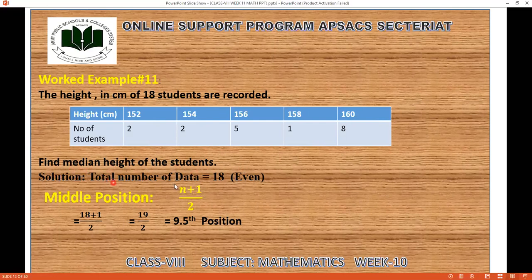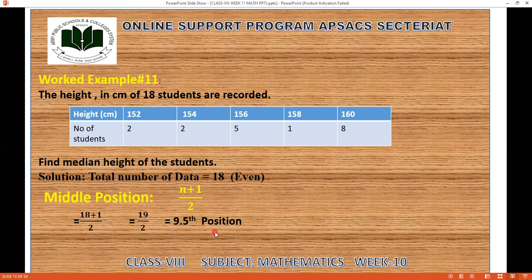So the total number of data we have to find. Over here in the statement we have that 18 students are recorded. You can also count from over here the total number of students, that is 18. So first we will find the middle position, n plus 1 over 2. 18 plus 1 over 2, it will be 19 over 2. So I need the 9.5 position.